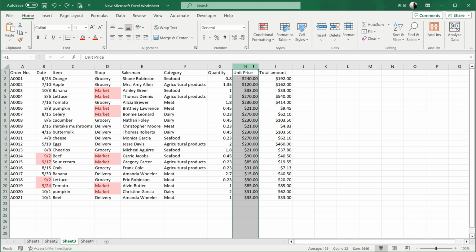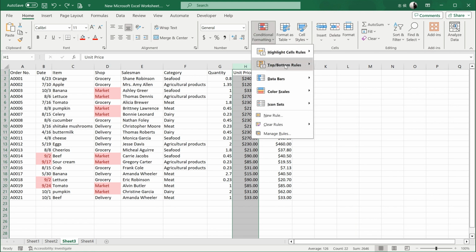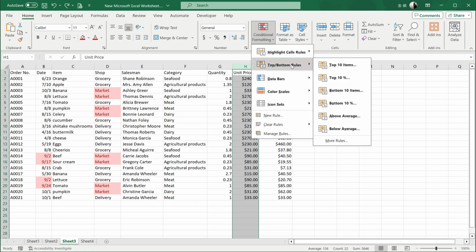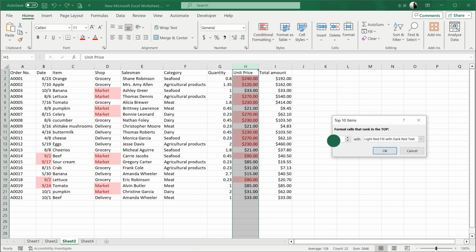Excel even offers top-bottom rules for ranking searches. If I want to find the top 5 highest prices, for example, I can click Top 10 items in the Format menu. Then change the 10 to 5 in the dialog box. Click OK and it's done.